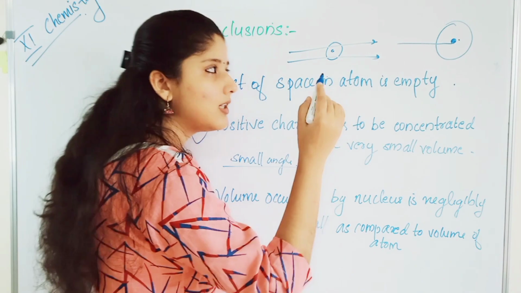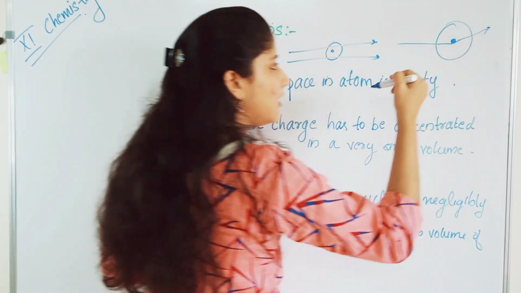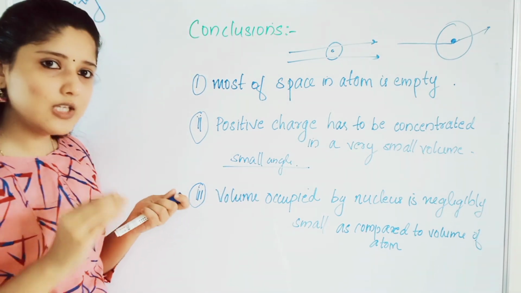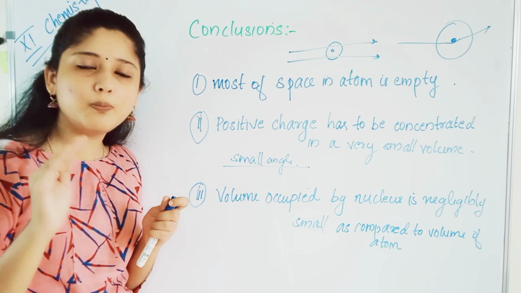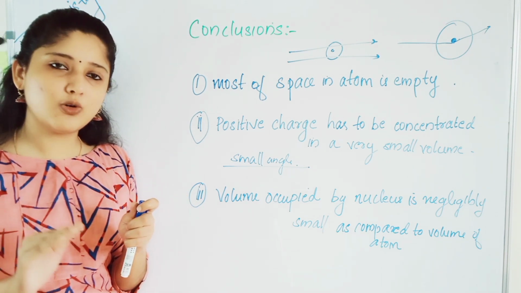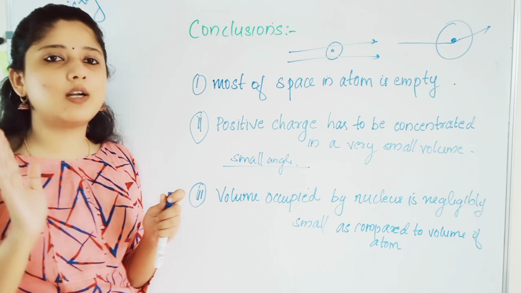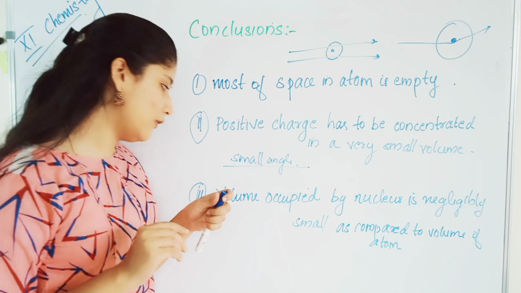Why did it get deflected? Because it passed through the nucleus, isn't it? So the volume of the nucleus, or the volume of the positive charge inside the atom, is very small, as only few particles got deflected at small angles. This is the second conclusion of Rutherford.